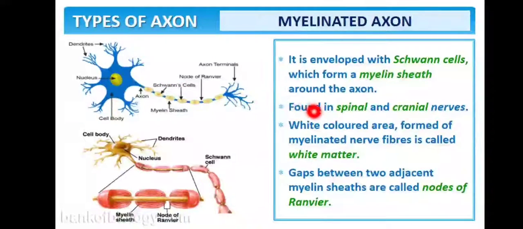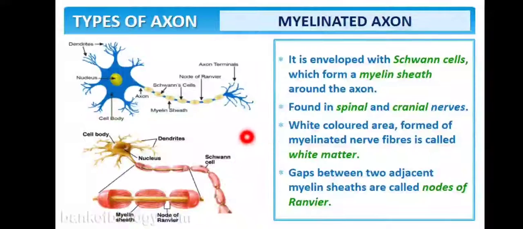It is mostly found in spinal and cranial nerves. The white area found in myelinated nerve fibers is called the white matter. Our brain has two portions, the white matter and the gray matter, and the white matter is due to the myelin sheath around the axon.